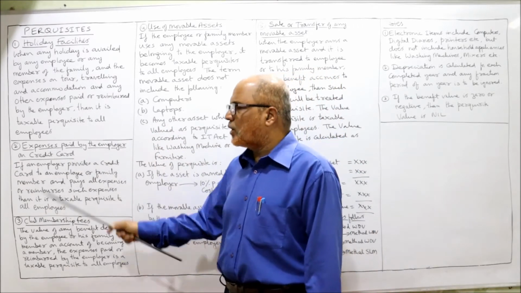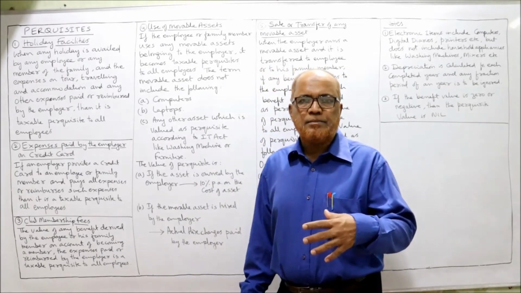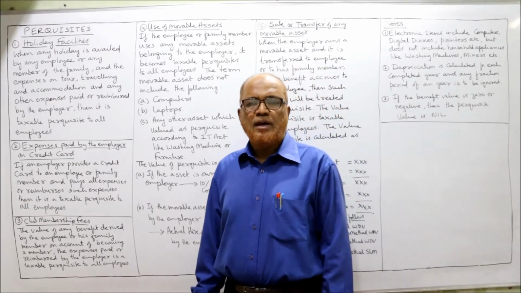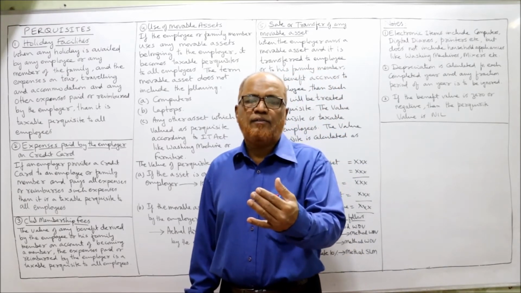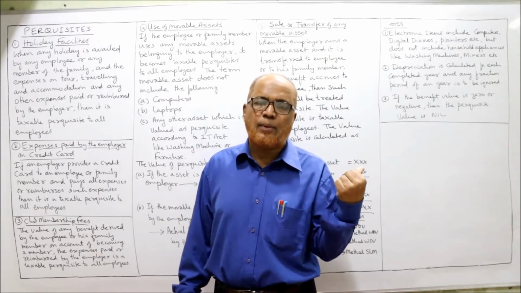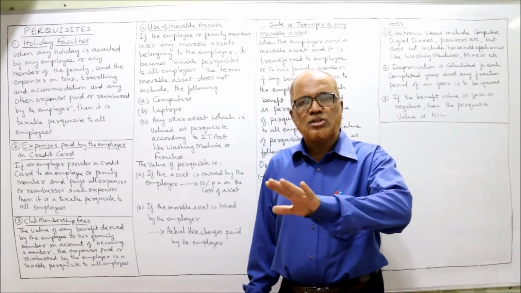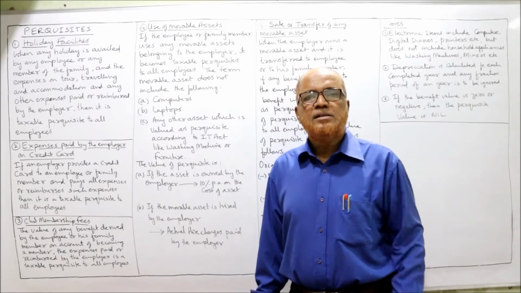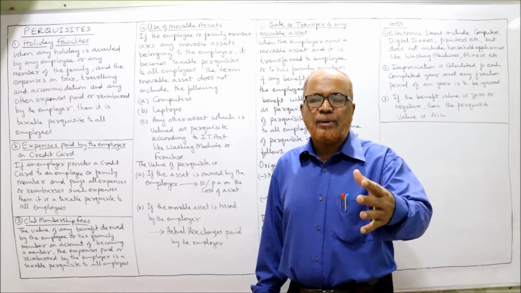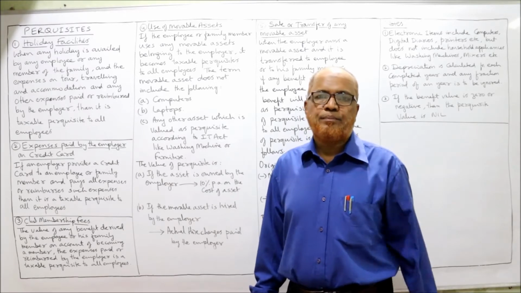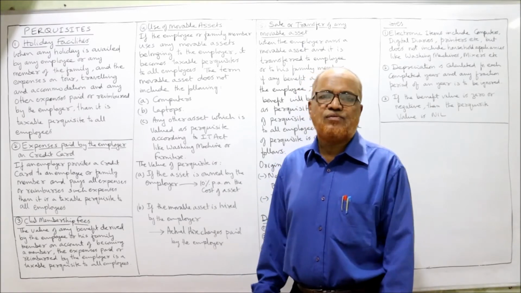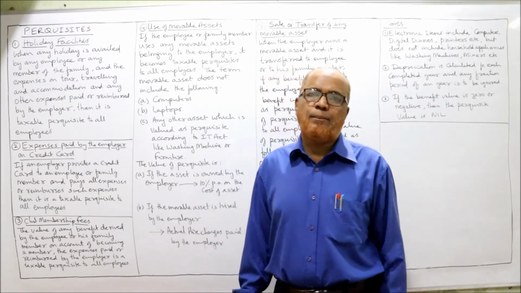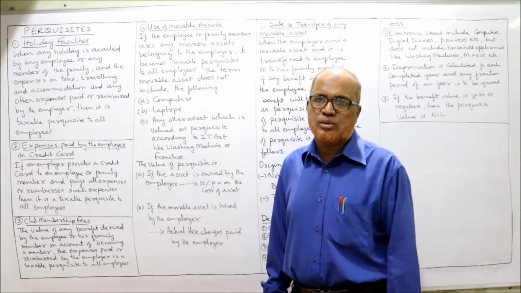Now, expenses paid by the employer on a credit card. Sometimes the employer will provide a credit card to the employee or the family members, and the expenses on that credit card will be paid or reimbursed by the employer. Then it is a taxable perquisite for all the employees. Next one, club membership fee. Sometimes the employee or the family member becomes a member of a club to get recreational facilities from the club. So expenses paid on the club by the company, by the employer, are a fully taxable perquisite.